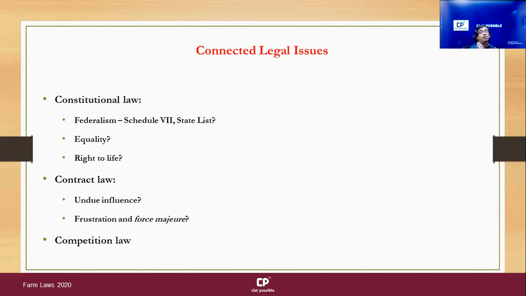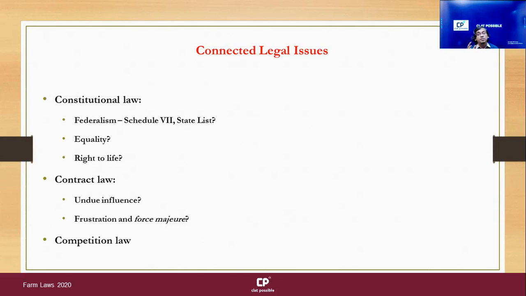Now how will farmers and these corporate entities, or whoever is buying from farmers, need not be corporate entities, can be non-corporate entities as well, how will they deal with it? They will deal with it through what are called force majeure clauses. So for those of our viewers who have attempted CLAT 2020, you would remember the first passage in CLAT 2020 which pertained to force majeure.